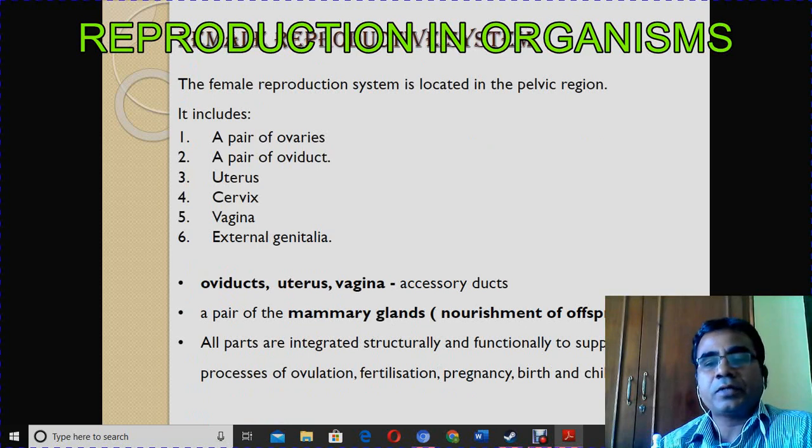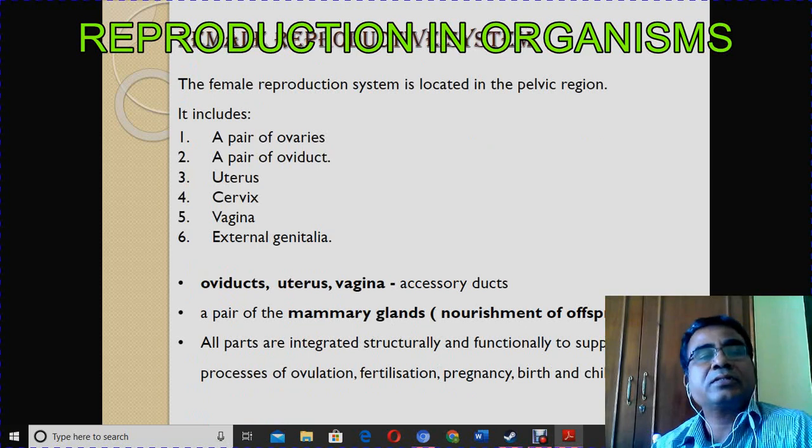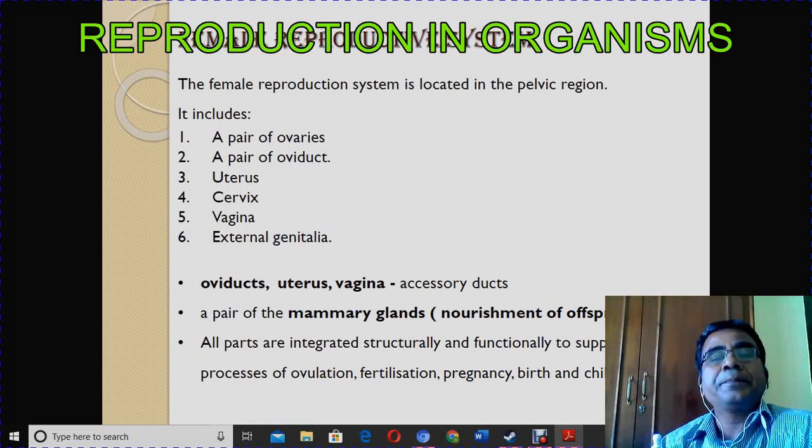Okay, now the male reproductive organ is over. Next, the female reproductive system. The female reproductive system is located in the pelvic region. It includes a pair of ovaries, a pair of oviducts, uterus, cervix, vagina, and external genitalia. All these organs are collectively called the female reproductive system, not only the ovaries.